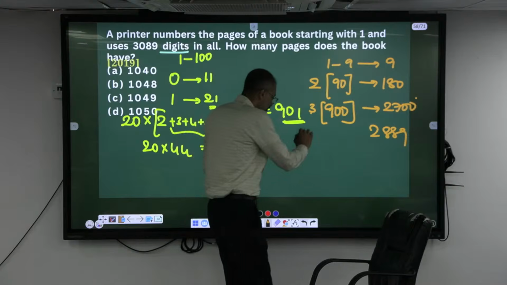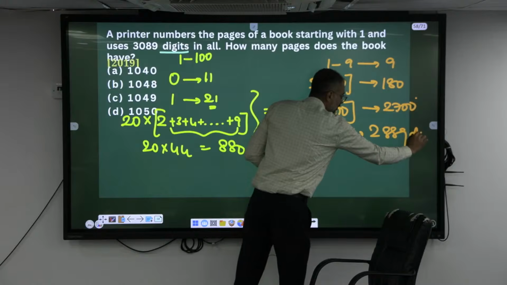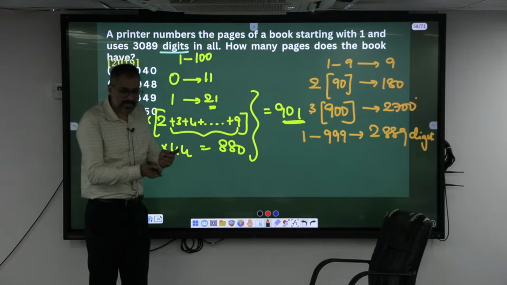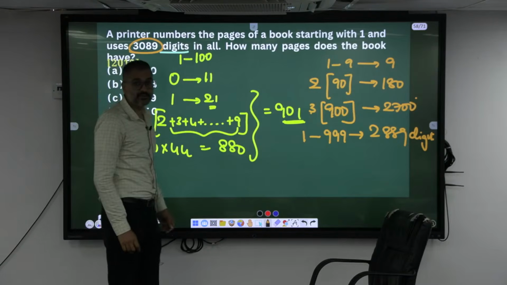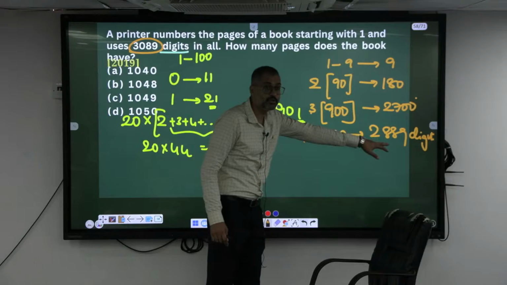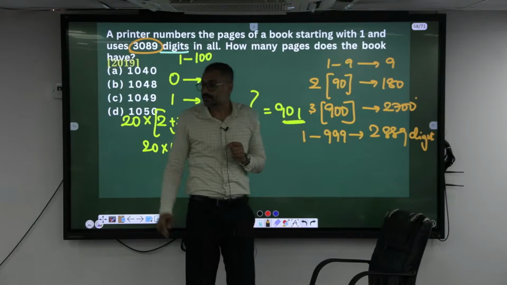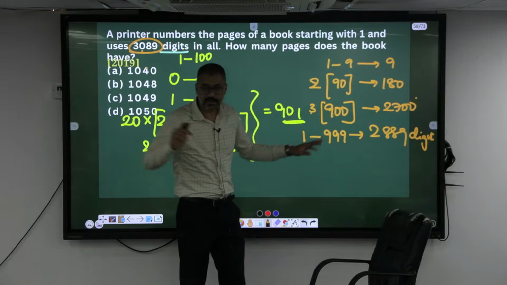Now 1 to 999 page numbers, how many digits are there? The number of digits is 2889. Likewise, he has counted all the digits and the total number of digits is 3089. We have counted till page number 999 and found 2889 digits. Remaining how many digits are there? Subtract 3089 and 2889. 200 digits are there.